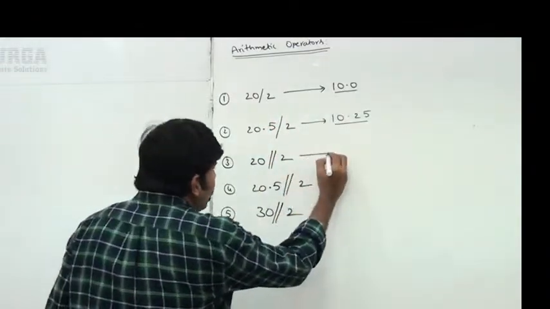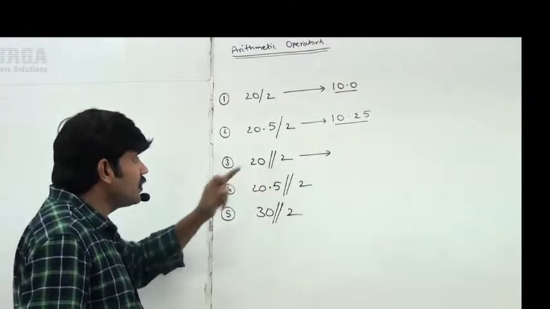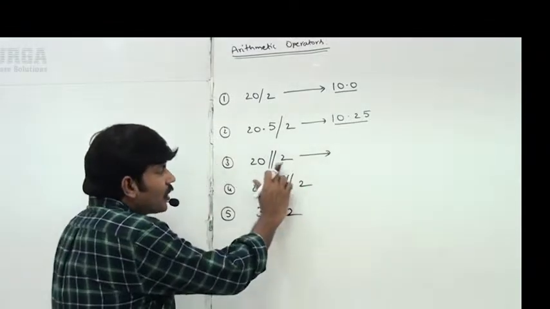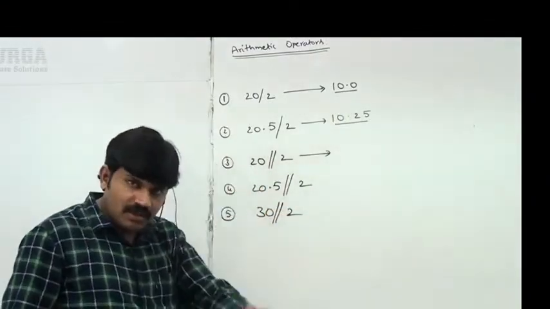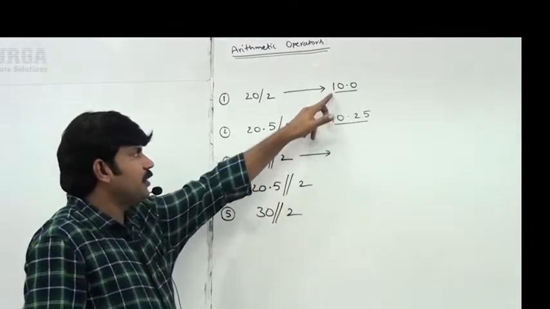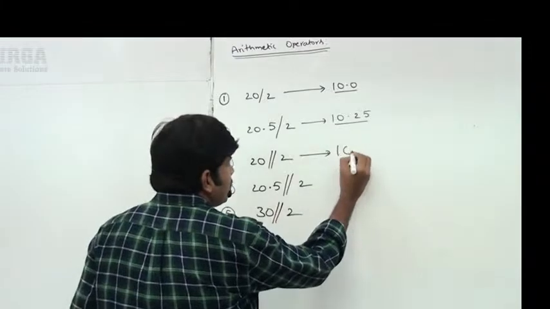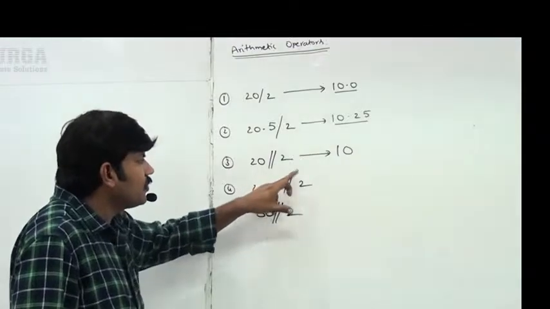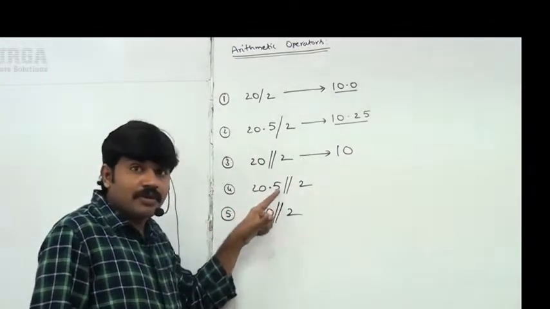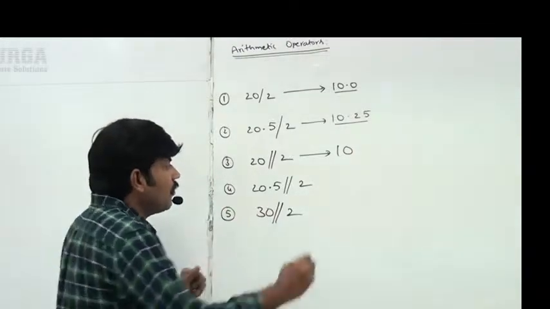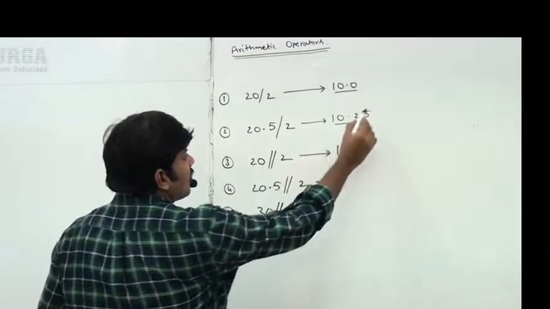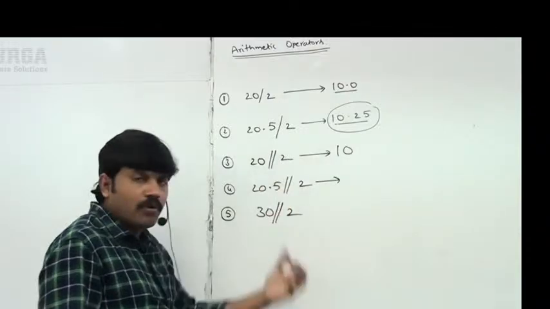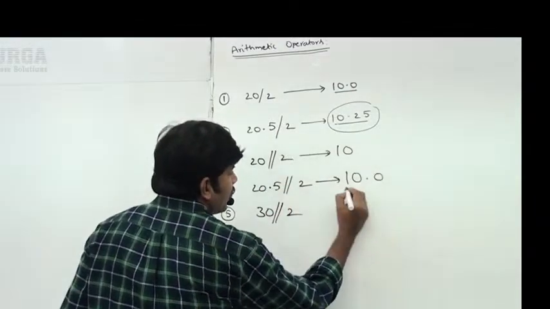Next, 20 floor division 2. Now take a bit of special care. Floor division may give int or float. If both arguments are int type, the result is always int. What is the division? 10.0, int value means 10 is the answer. Next, 20.5 floor division 2. At least one argument is float, so the result is always float. Normal division result is 10.25, but floor division float value means 10.0.